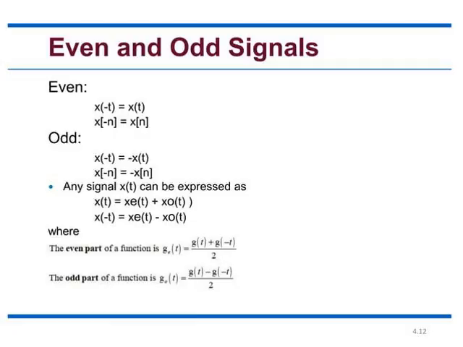So any signal x of t can be represented by addition of both even and odd parts as well as subtraction of both. The even part of the signal is given by x of t plus x of minus t, divided by 2. Similarly, the odd part of the signal is given by x of t minus x of minus t, divided by 2.